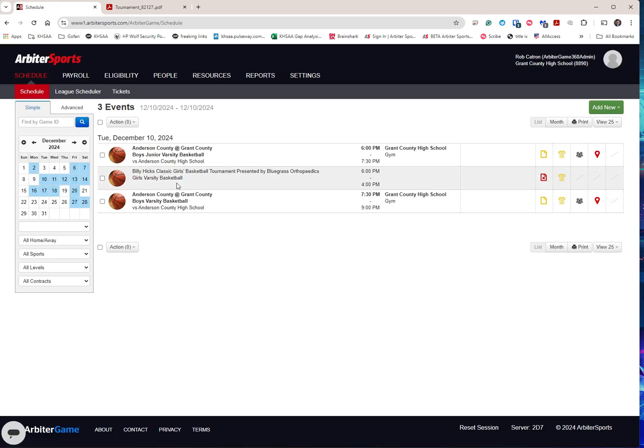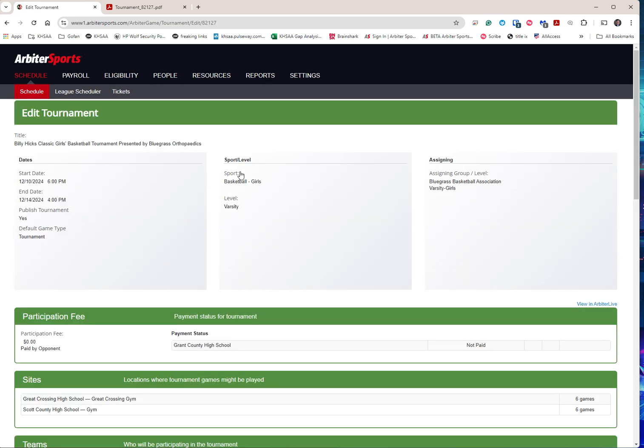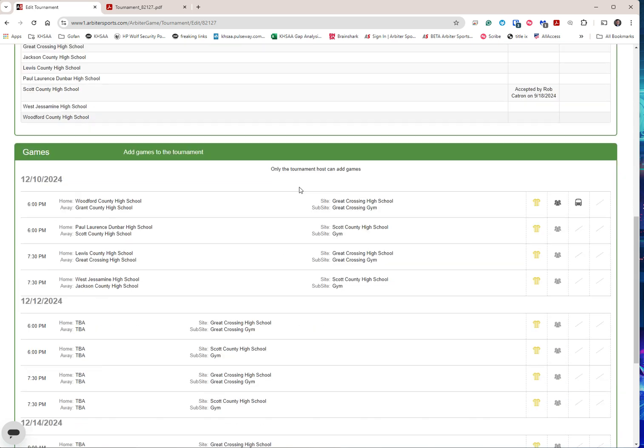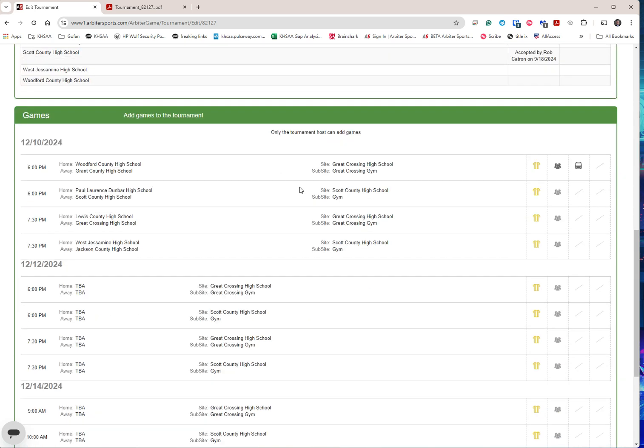So you see here, now you can tell it's an away tournament for Grant County because it's not bold, and this is where I think the confusion is coming in. The score boxes aren't here, obviously, because this is a series of several games. And so Grant County would then, let's see if they've got a game on this day. I think they do. So let's go back down here. On game day, the score boxes will pop up over here, just like it would on that main schedule page, and any team can enter those scores. And I think that's the confusion.